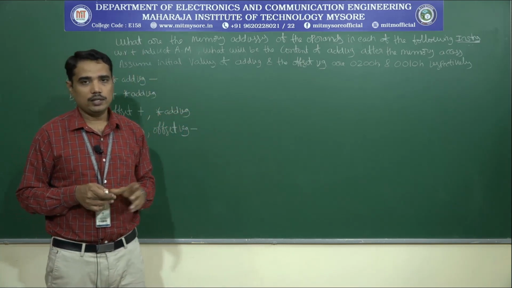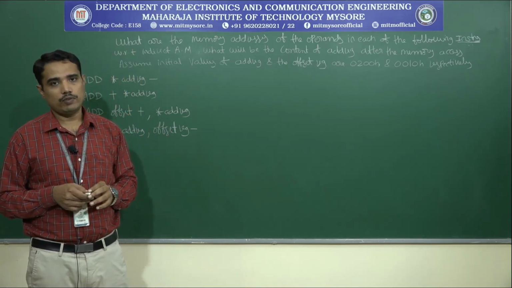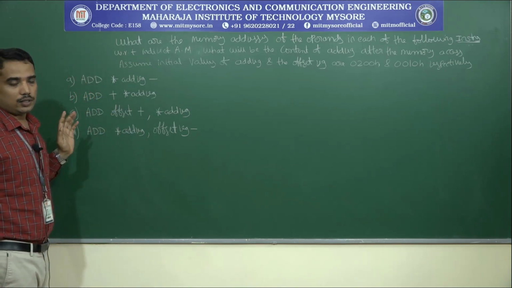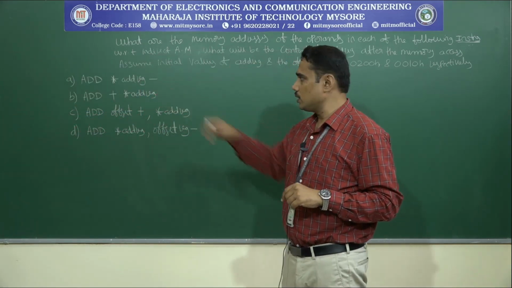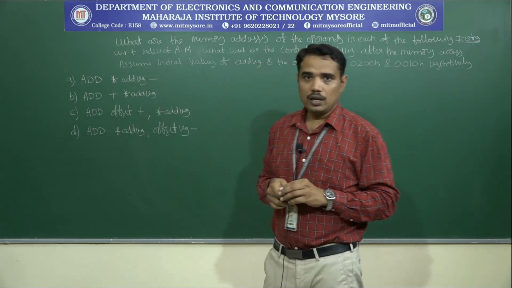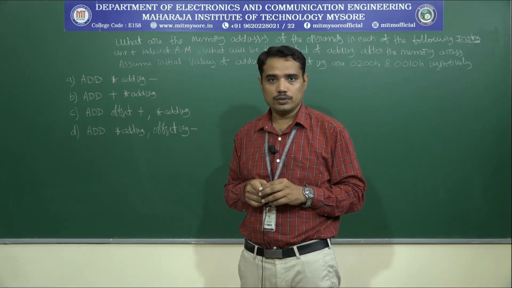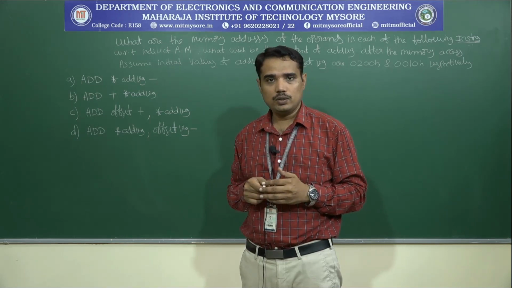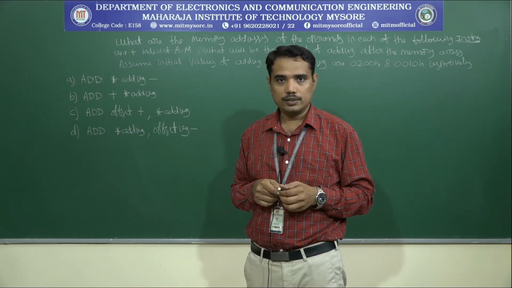Here we are going to find out the updated address register value with respect to the given instructions. Here we have four instructions. The first instruction is add star address register minus. In order to solve this problem, first we have to identify the addressing mode associated with the indirect mode, that too with respect to the various enhancements that we have seen in the last session.